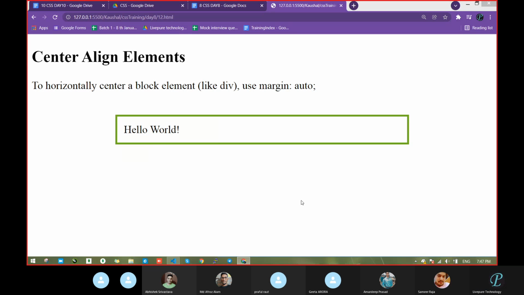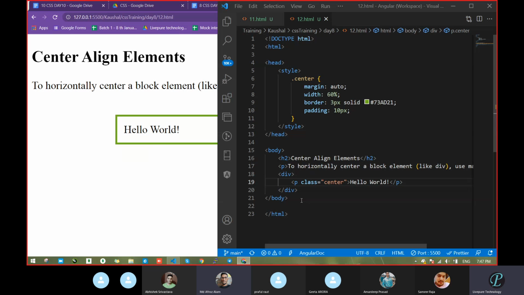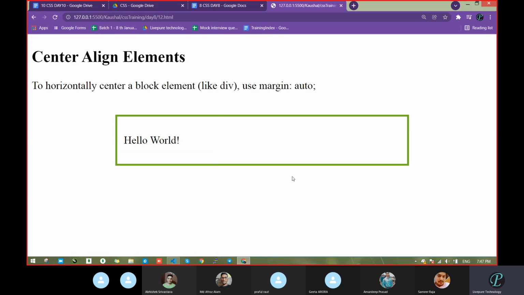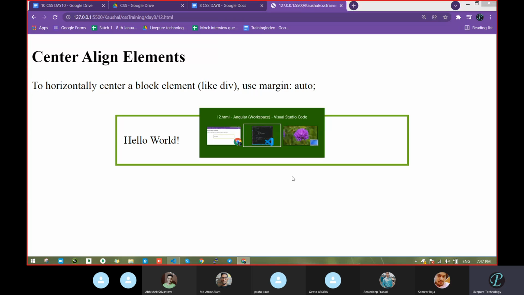What happened? It kept all the text, and whatever margin, width, and border were there, all these things applied, but only in the paragraph, hello world, not in the div. That's why the margin became that much, but the space reduced. Now take this style, the class, and pass it here. Now you will realize something.